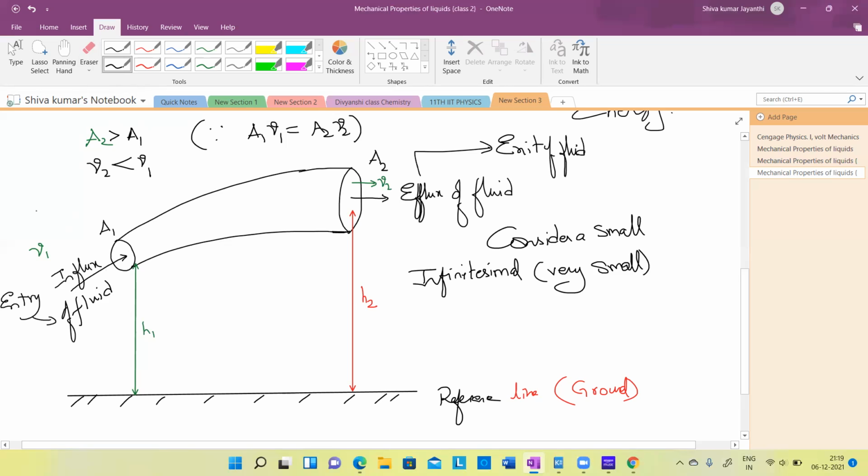So these are the initial parameters. Now we have to consider a small element from this point where it enters. This point, A1 area mein enter ho raha hai. So I'm going to consider this small element, which is almost having uniform area. Small entry, this much is uniform area.